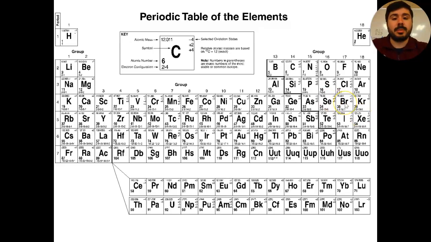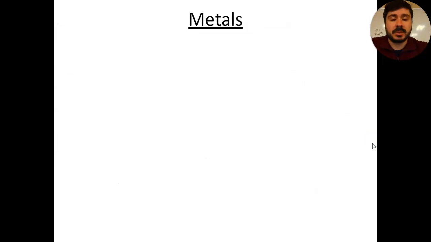It separates our periodic table based on what's on the left-hand side, which is our metals. So pretty much everything on the left-hand side of this staircase here is our metals in the periodic table. Everything to the right of the staircase are what are known as our non-metals, and that's what we'll focus on for the rest of this video, breaking down this periodic table into certain chunks and talking about those chunks and how they're arranged on the periodic table, starting with our metals.